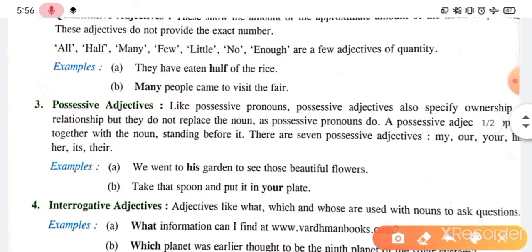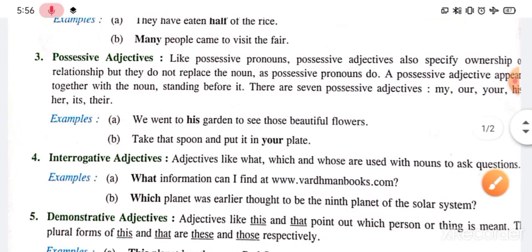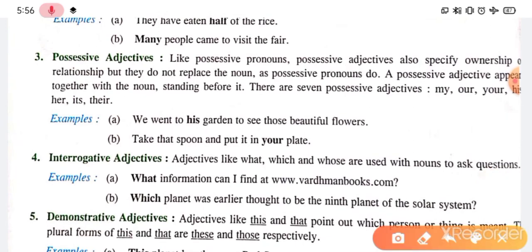The next is possessive adjective. See, possessive adjectives are like possessive pronouns. Possessive adjectives also specify the ownership and relationship, but they do not replace the noun as possessive pronouns do.